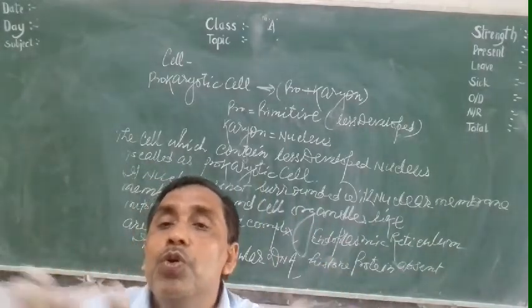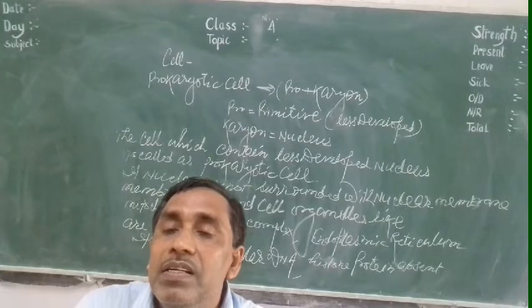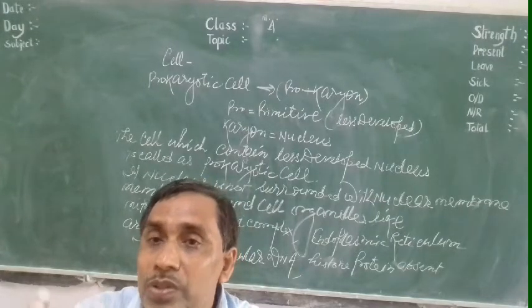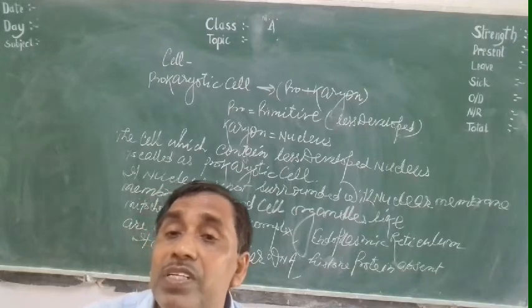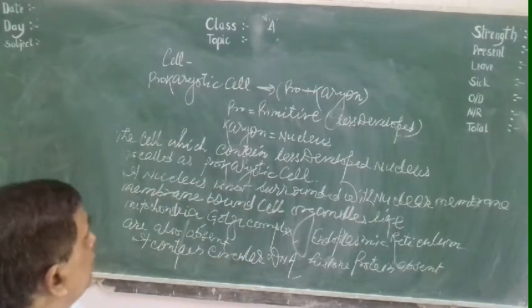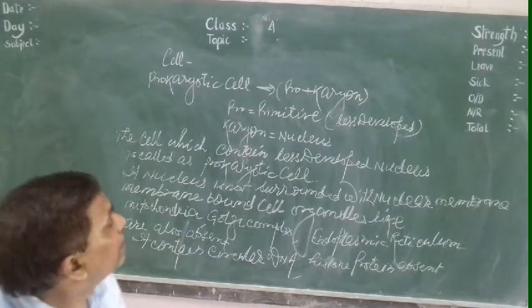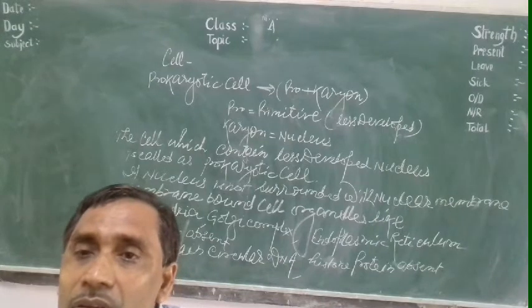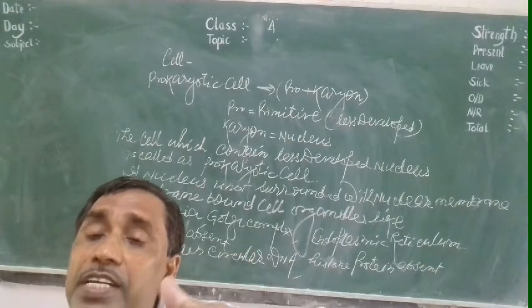It has a nucleoid. Its DNA is circular, and there is no clear chromosome. That is called a nucleoid because histone protein is not there. Only DNA is there. And if we see the structure, it is a very less developed, primitive cell.